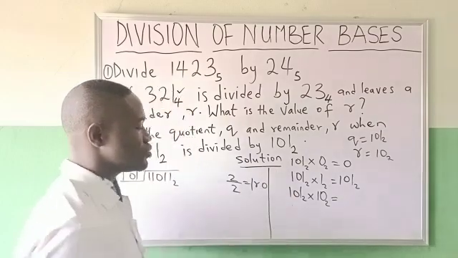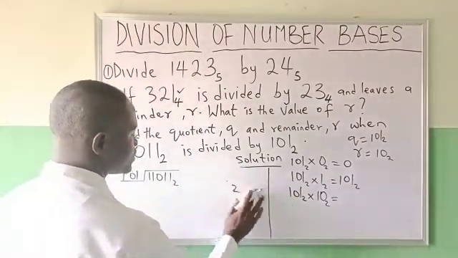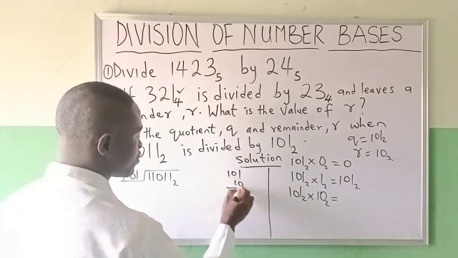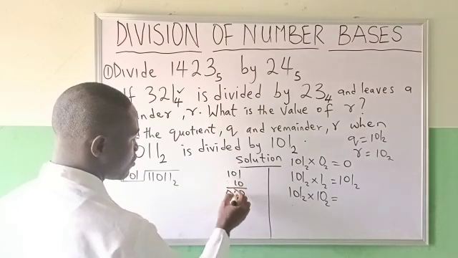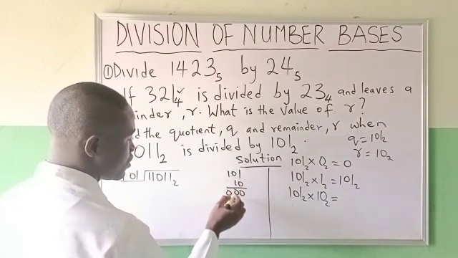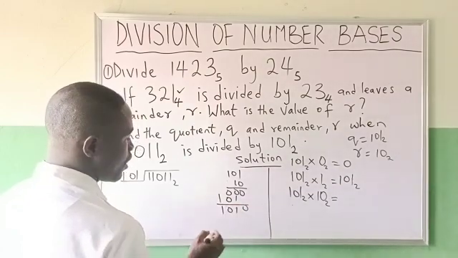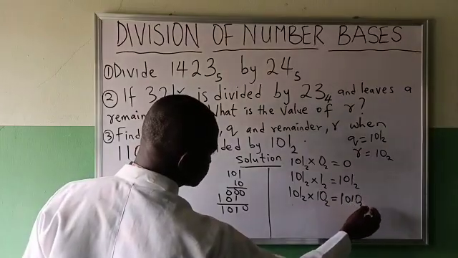Let's multiply the 2. What it means is 101 times 10: 0, 0, 0, 1, 0, 1; 0, 1, 0, 1. That will be giving me 1010 in base 2.